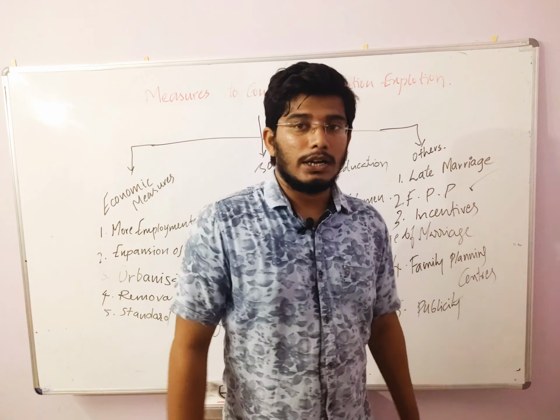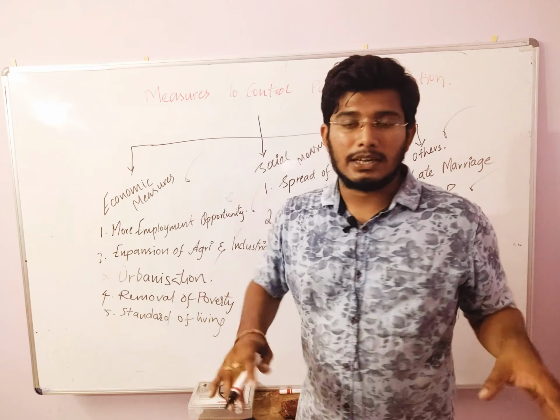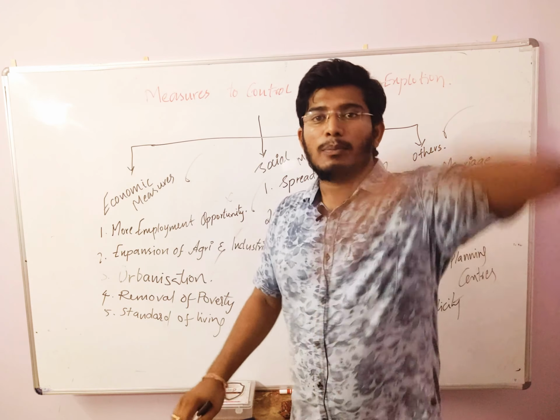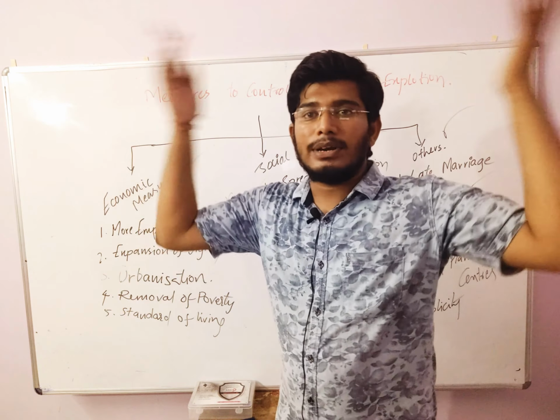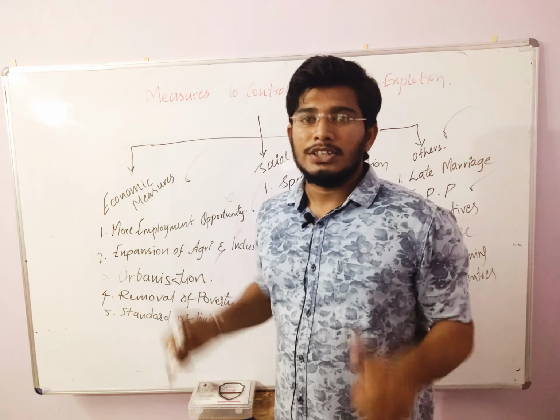Next one, expansion of agriculture. If there is expansion in agriculture, automatically there will be expansion in the industrial sector. If these two increase, employment levels also increase, the standard of living increases, and they will have good knowledge regarding small families and have only 1 or 2 children.